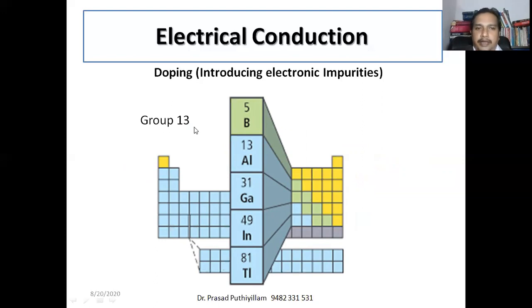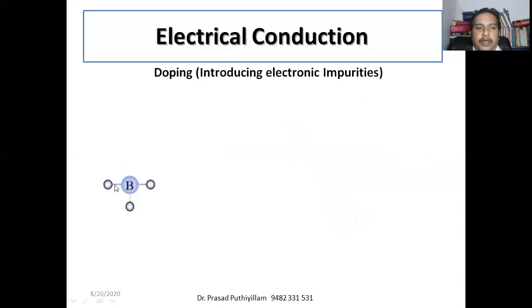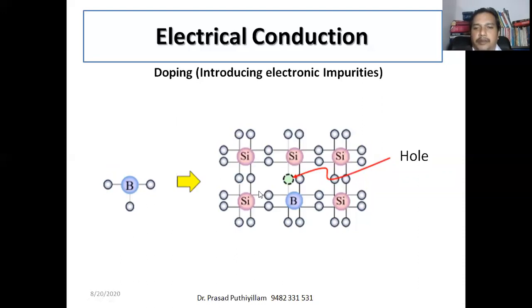Now, if you add a group 13 element, the boron family, for example boron itself. Boron has only 3 electrons in the outermost orbital. Therefore, if you add that impurity to this crystal lattice of silicon, and one silicon is replaced with boron, it creates a hole there. That hole is actually one electron less, or here it feels a positive charge. Therefore, we can call it a positive type or p-type semiconductor.